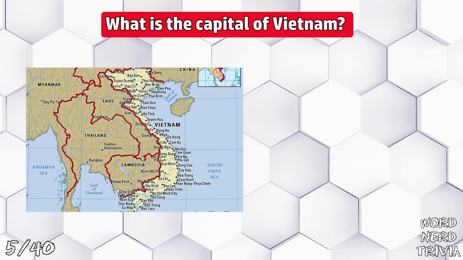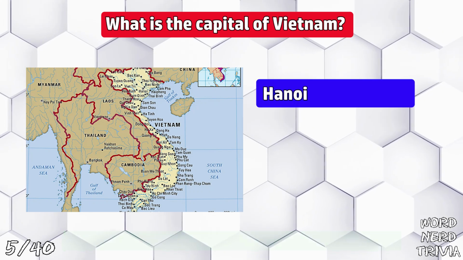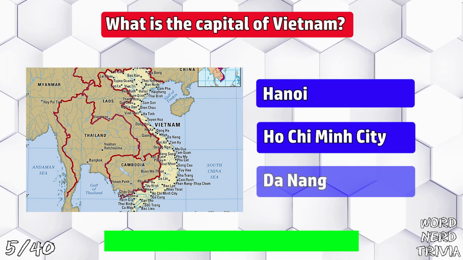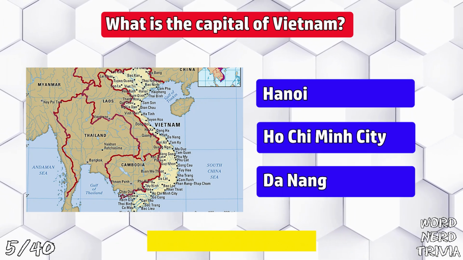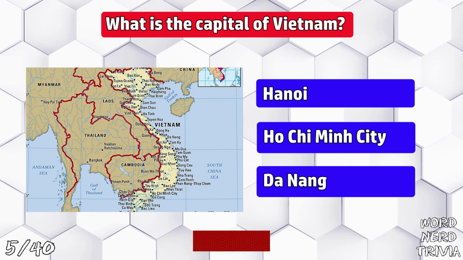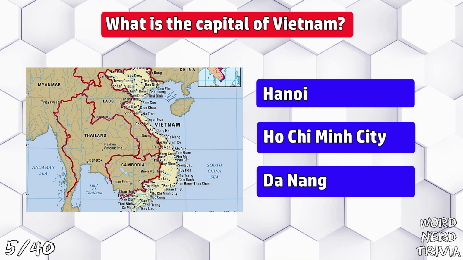What is the capital of Vietnam? Hanoi, Ho Chi Minh City, or Da Nang? The answer is Hanoi.